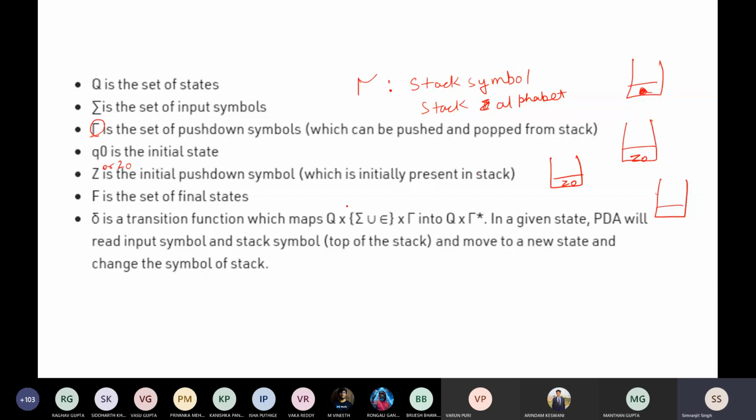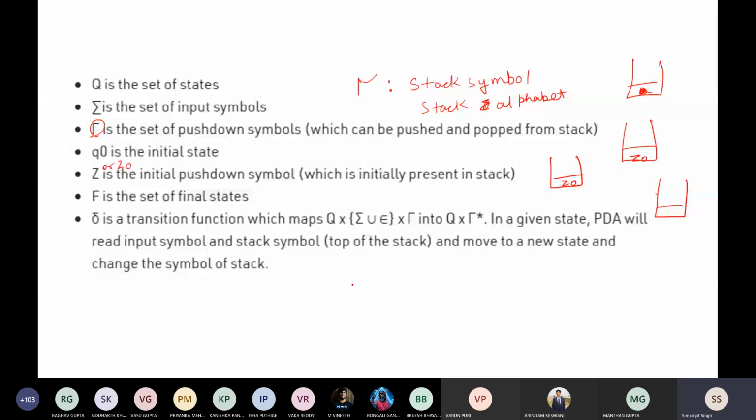Now tau is the stack symbol, or it is called the stack alphabet. Whatever you are putting on the stack is called your stack alphabet. Now I can also discuss the transition symbols. The transition symbol can be defined for non-deterministic or deterministic, so there are two things. I will discuss these two symbols because I will also compare them with the symbols in DFA or NDFA.